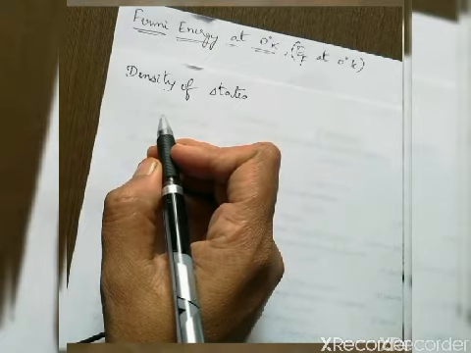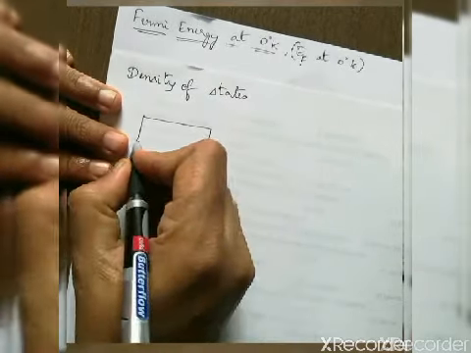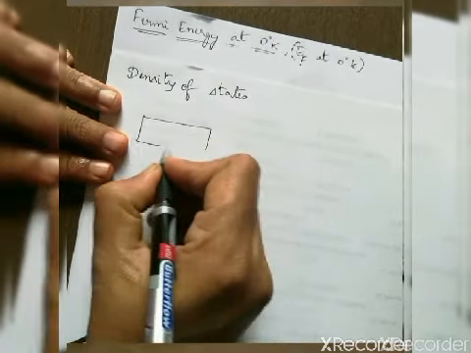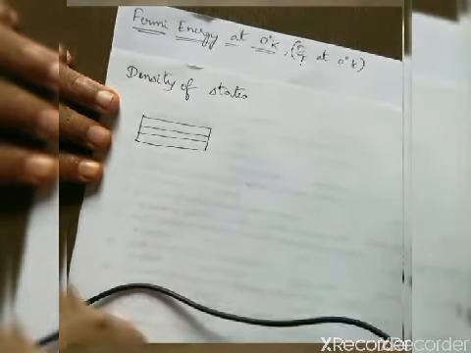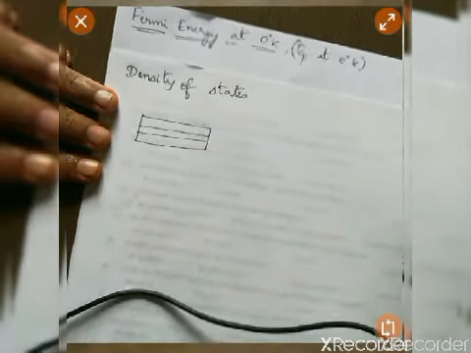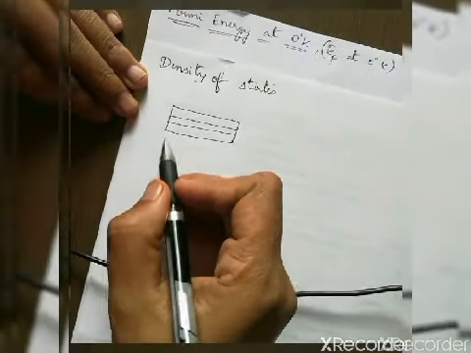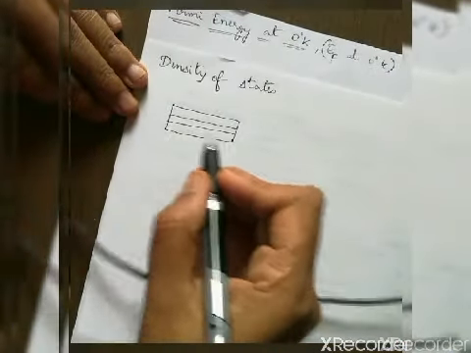So density of states is nothing but, for example, I am going to consider a band here. In this band, many different energy levels are present. I am going to consider this one level and this another energy level.